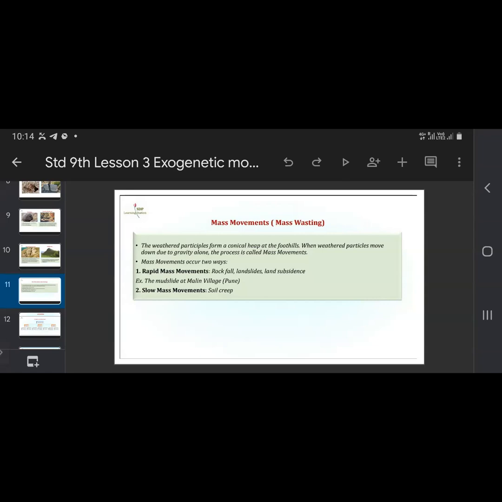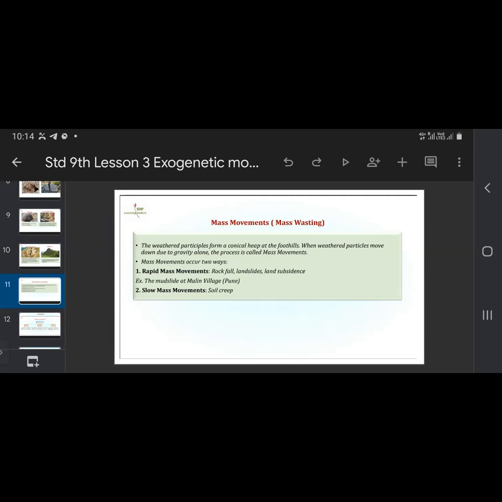Suddenly, because of heavy rainfall, landsliding takes place or the land subsides. During the monsoon, we hear such news. These are very common. The example they have given is the mudslide at Malin village, Pune. This was a very disastrous thing which happened at that time.